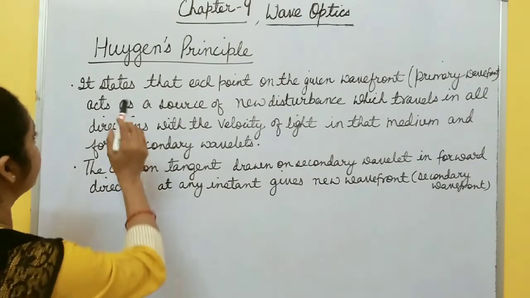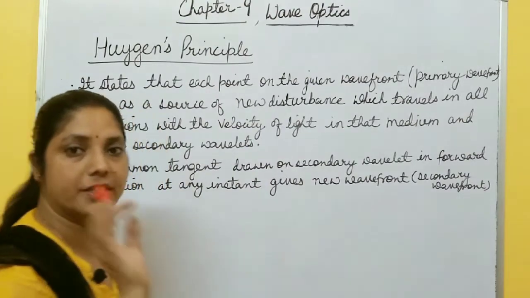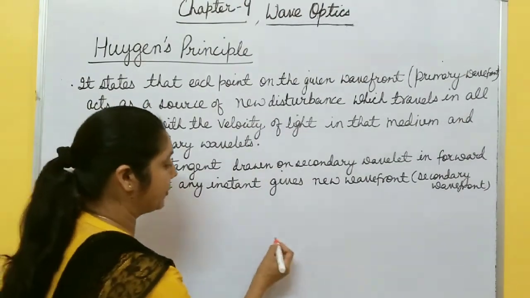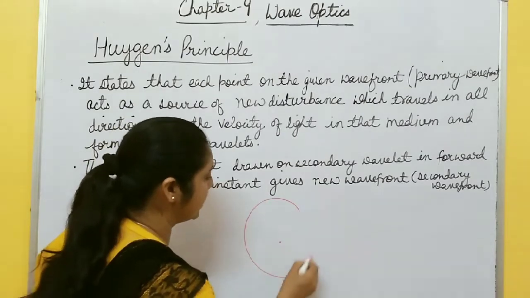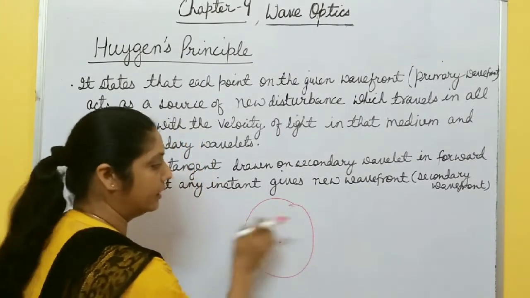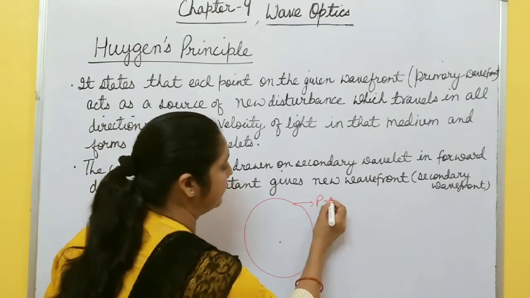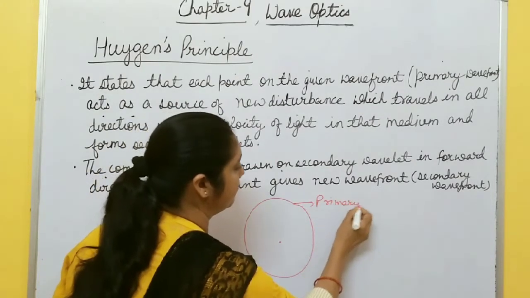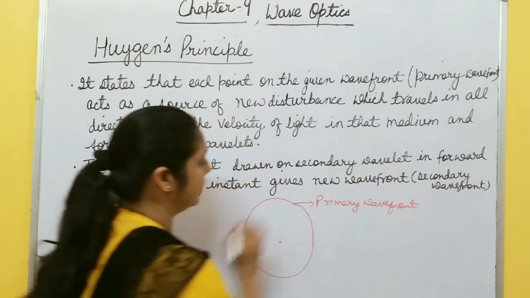First statement is, it states that each point on the given wavefront, suppose here the source is a point source, so let us suppose this spherical wavefront, right? This is my primary wavefront, I assume this primary wavefront is spherical here.